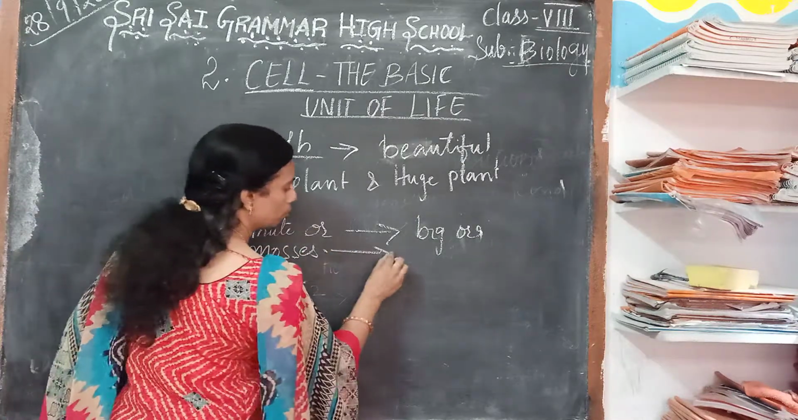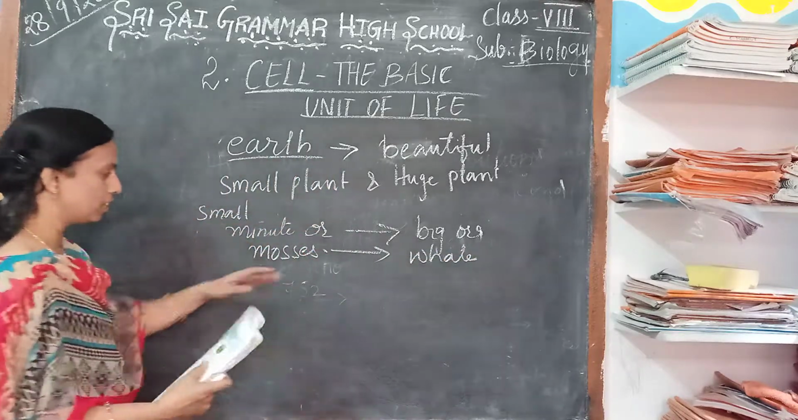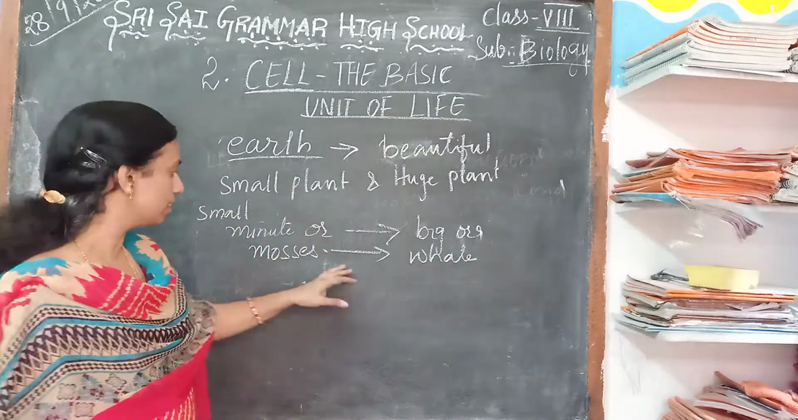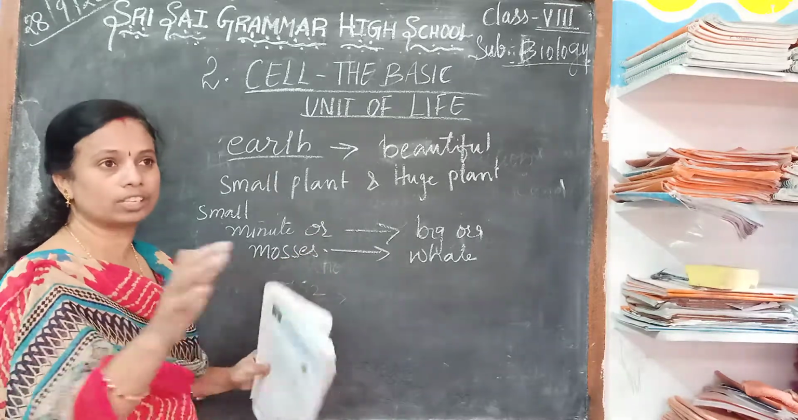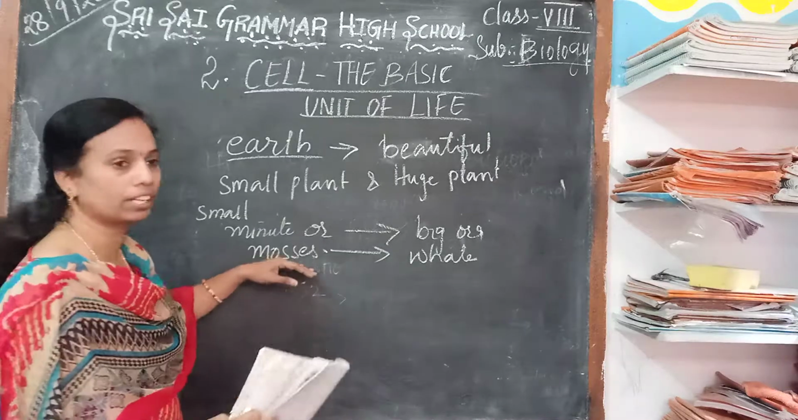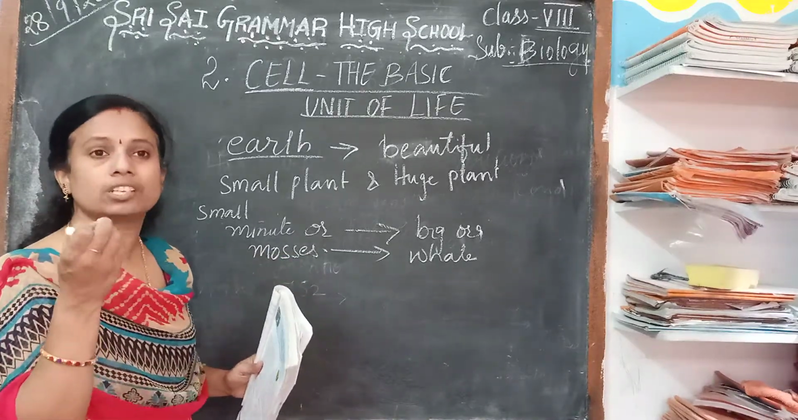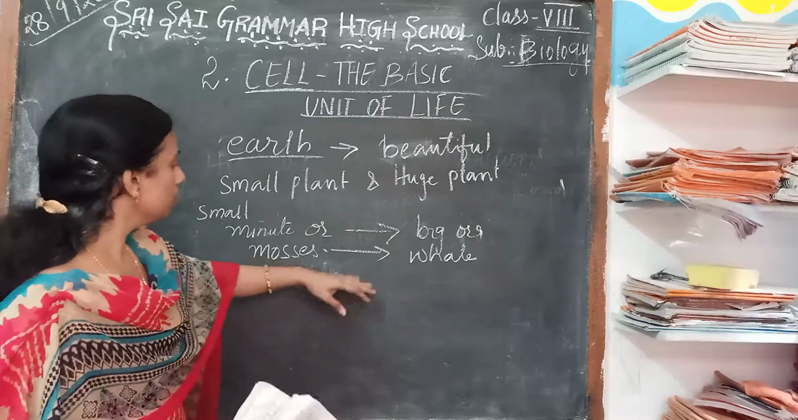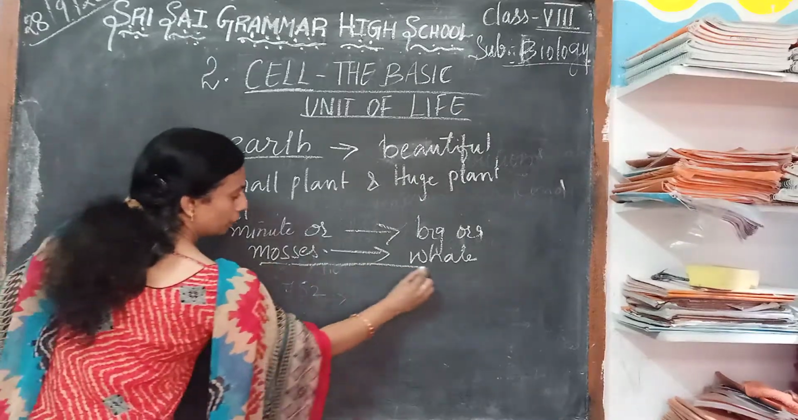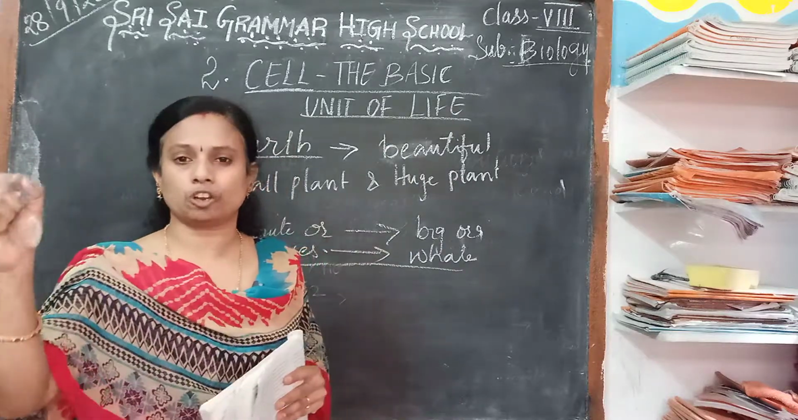Moss to whale. We can see moss is green in color, very light in color. We can see it on the surface of the water, on the surface of the trunks. It is very small, we are not able to see it with our naked eyes. So our world is made up of the minute to the huge organisms.